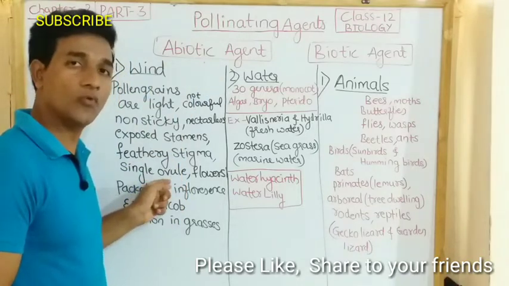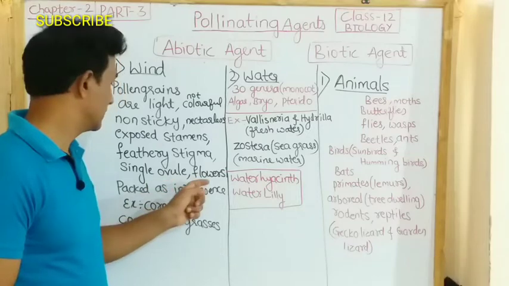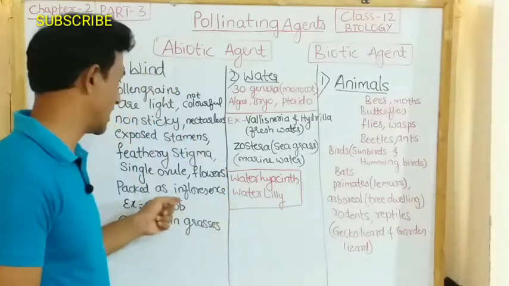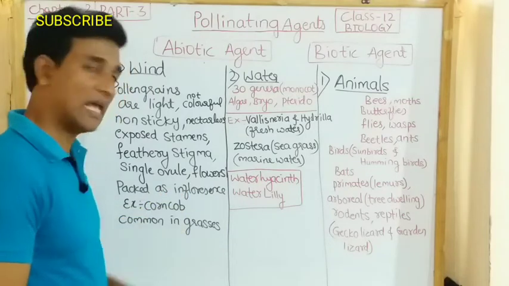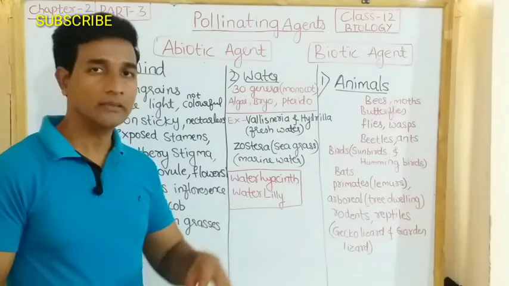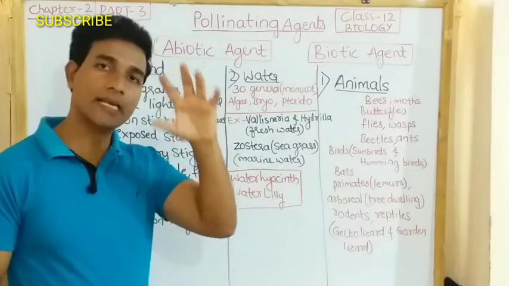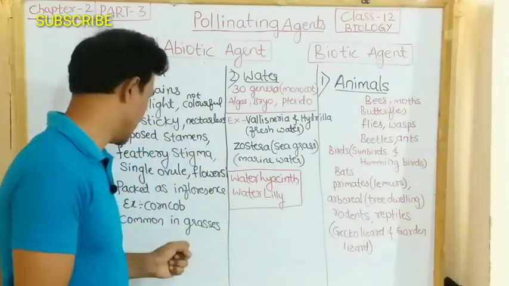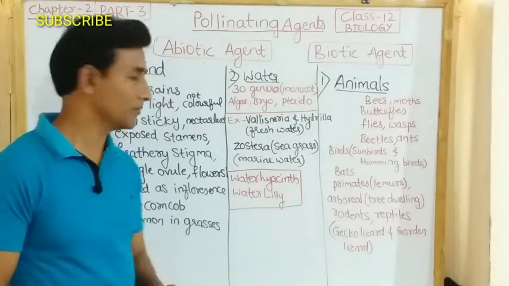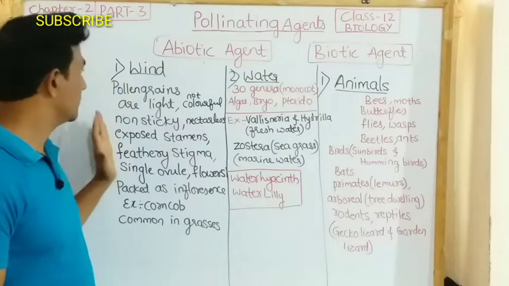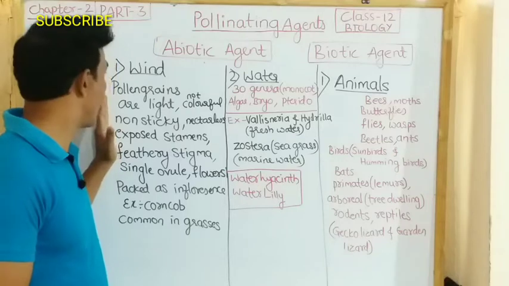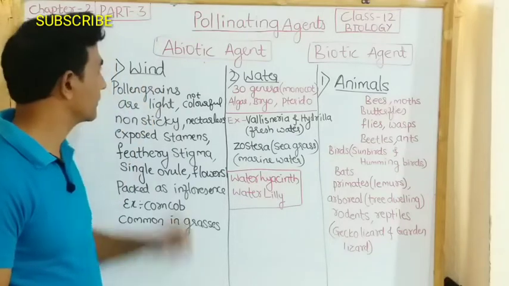Then a single ovule in each ovary. Then, when flowers are small, they should be packed as an inflorescence. Example, corn cob. When you see the tassels of the corn cob, they are feathery, so they can easily trap the pollen grains from the wind. And this wind pollination is common in grasses. So these are the modifications of the plants for wind pollination.